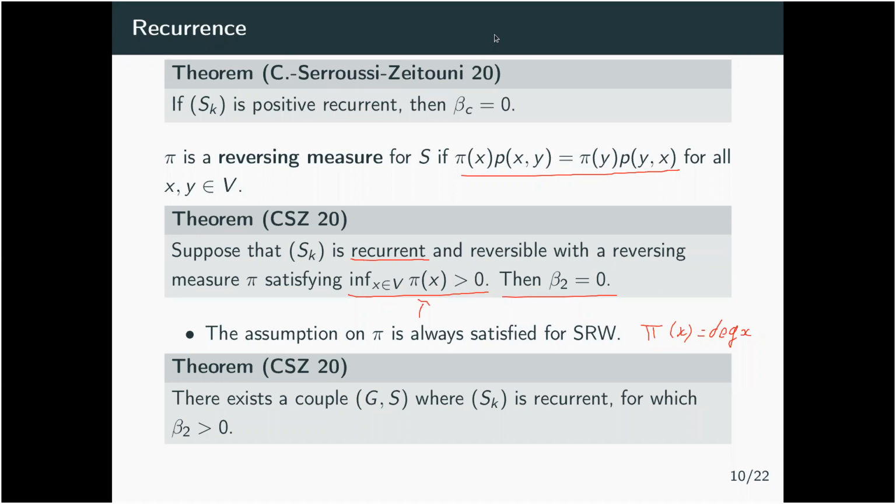Now, the question is: is it possible to have an L2 region for a recurrent graph? The answer is yes, and let me describe the idea behind this example where you have a recurrent graph that has an L2 region.